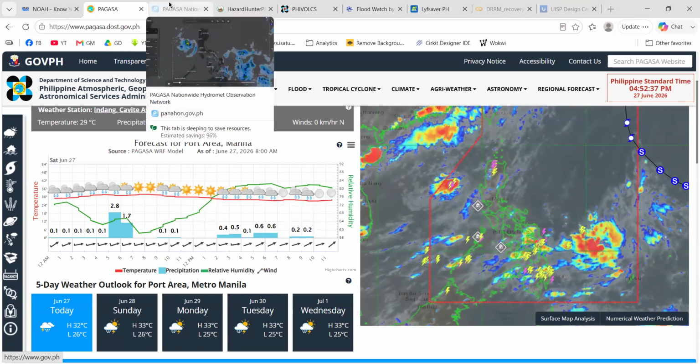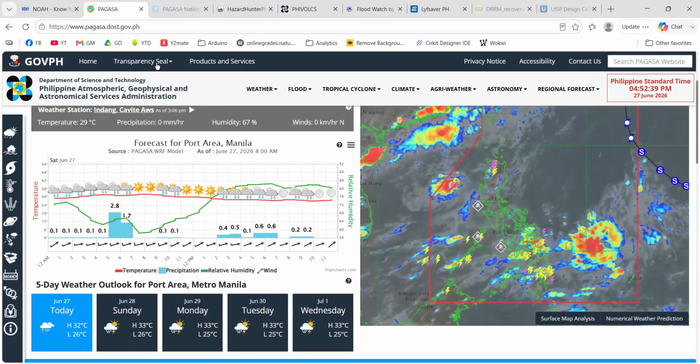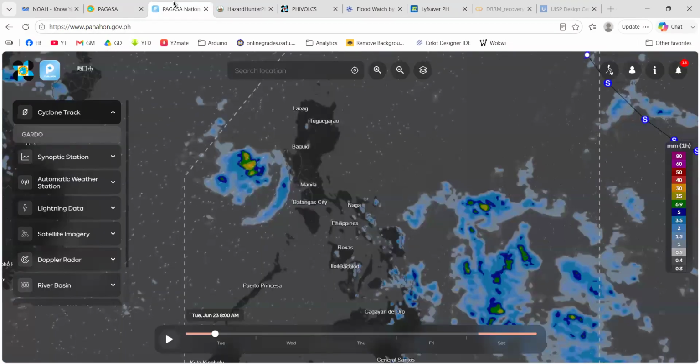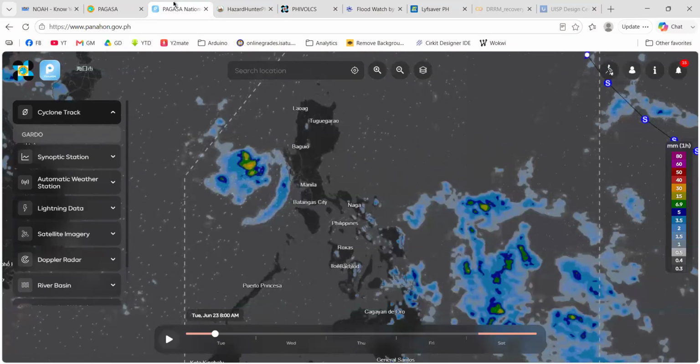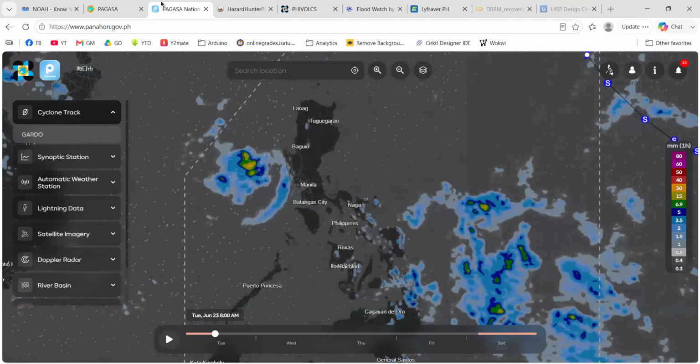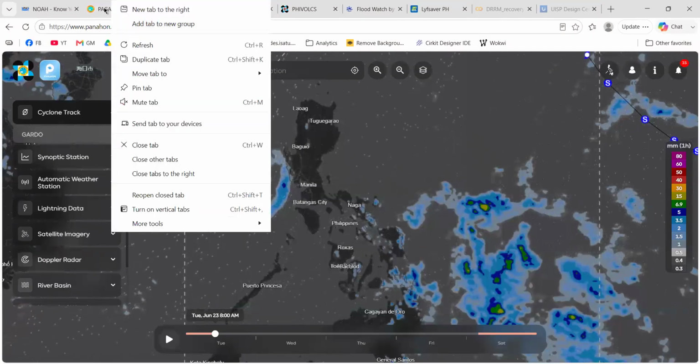And at the same time, Pag-asa has recently released, I forgot the name, panahon.gov. Just go to panahon.gov.ph. It is very similar to what they have on their official website.